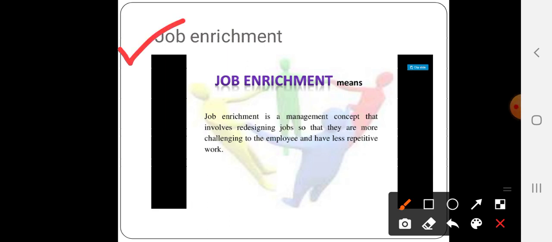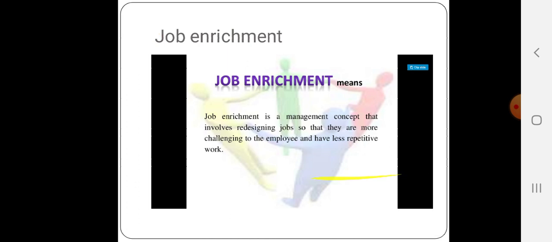What is job enrichment? Job enrichment is adding motivational factors to an existing job role so that it could increase the satisfaction and productivity of the employees. For example, you are motivating your employees by giving them rewards, certain bonuses, and taking feedback from them. So that is what job enrichment is.